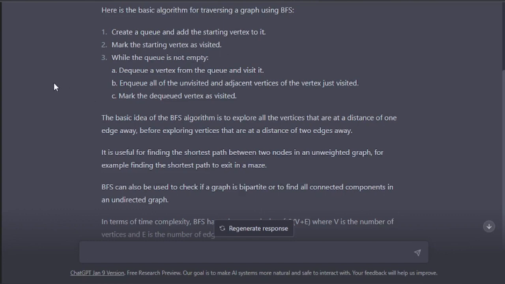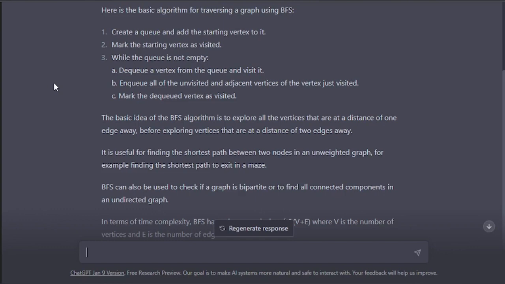And then while the queue is not empty, dequeue a vertex from the queue and visit it. That means you have to visit another element, you have to dequeue and call it visited, right? And you have to pop the element. Then you can say enqueue all of the unvisited adjacent vertices of the vertex just visited, and then mark the dequeued vertex as visited.